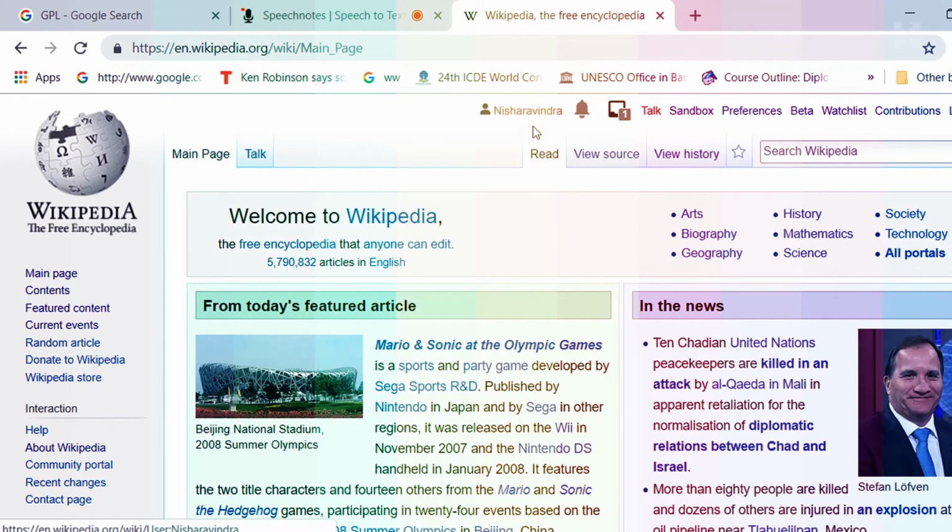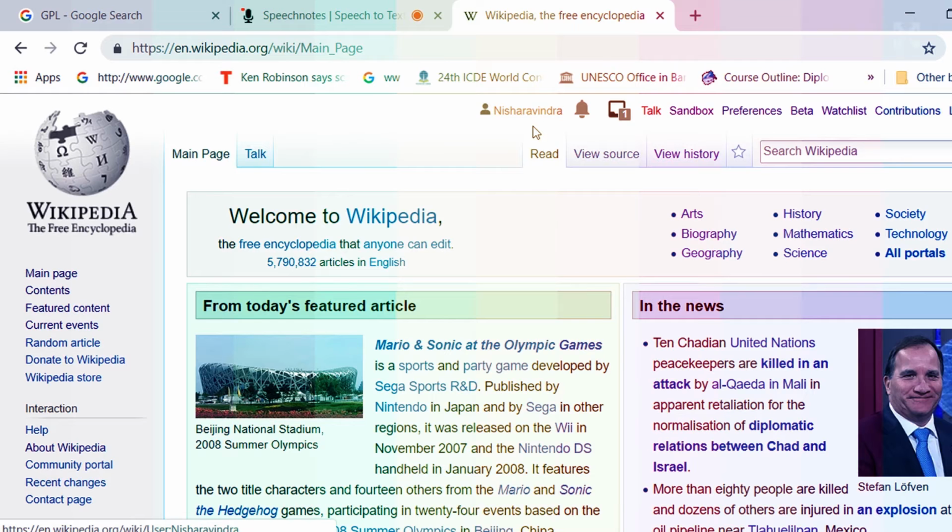This is my user page. It is red because I have not made any changes on my user page. The moment I make any edit on this user page, it will change the color to blue, as you can see in the other links on this page. Then this is a bell icon. If there is any alert from the system, this is the notification. You get a notification, like if I'm making some edits, then my 10th edit, my 20th edit, or if the edit is not acceptable, any kind of notification by the Wikipedia system is given through this link.